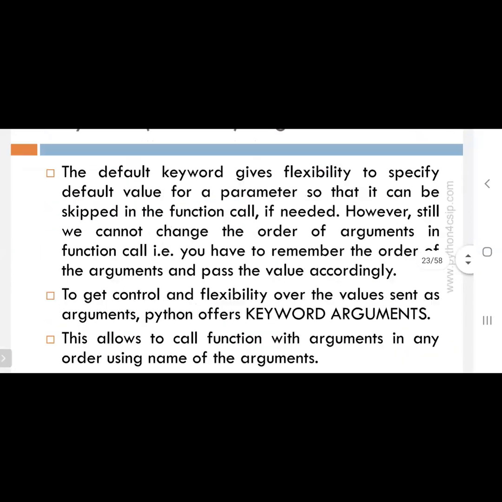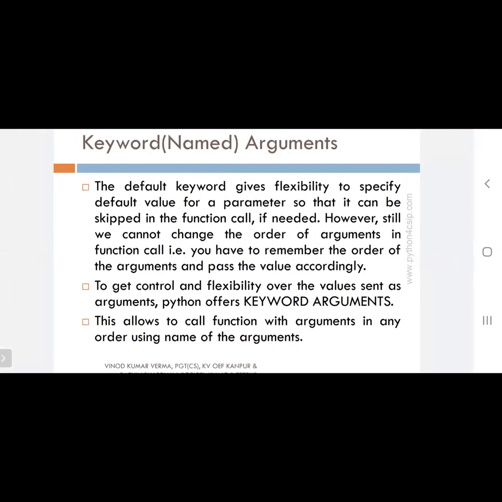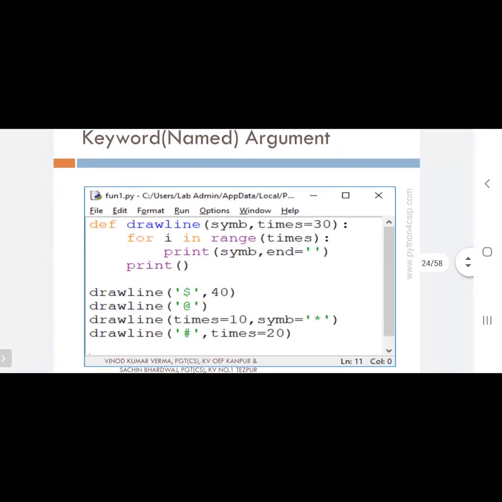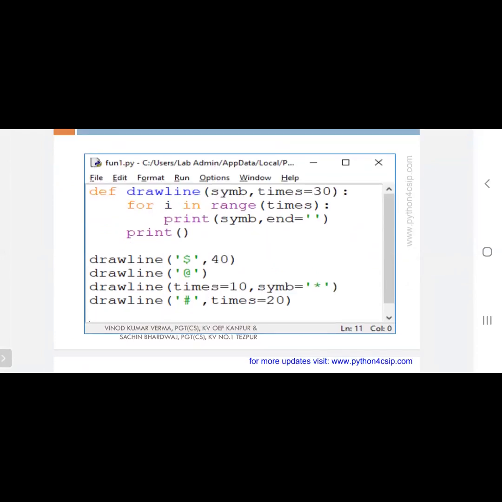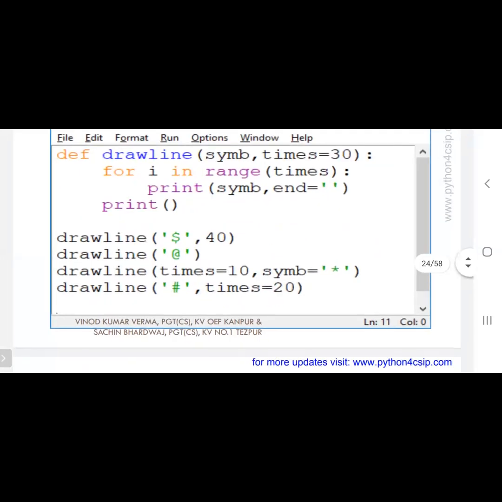Then we have seen the example for keyword and named argument. Here you can see draw line is a function. We are passing both the values. In the third call statement, draw line times equal to 10, symbol equal to star, we are passing keyword arguments. Whenever we mention a variable equal to some value in the argument, that is times equal to 20, that is called a named argument or keyword argument. Such types of arguments are called keyword arguments.